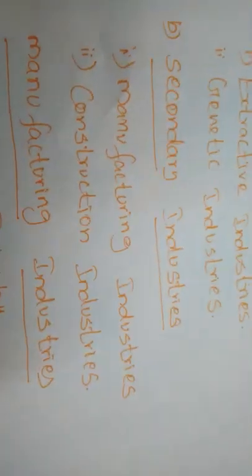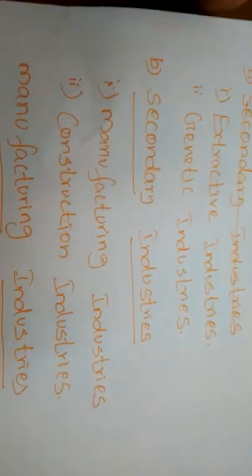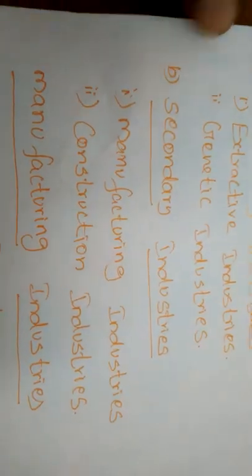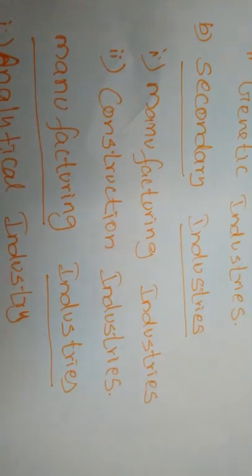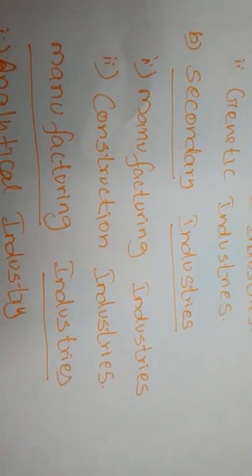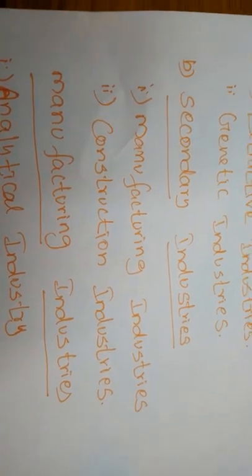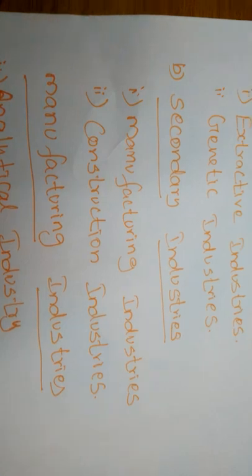So next one is the secondary industries. In the primary industries we have studied the extractive industries and the genetic industries. Next, the secondary industries. The secondary industries are concerned with using the materials which have already been extracted at the primary stages.